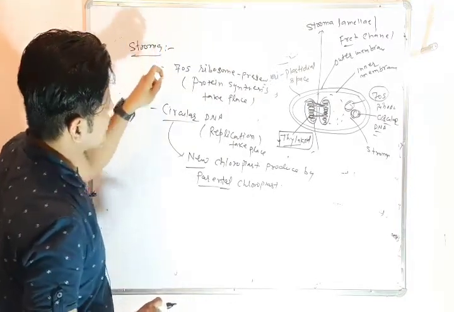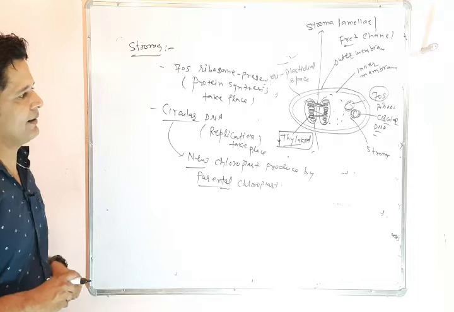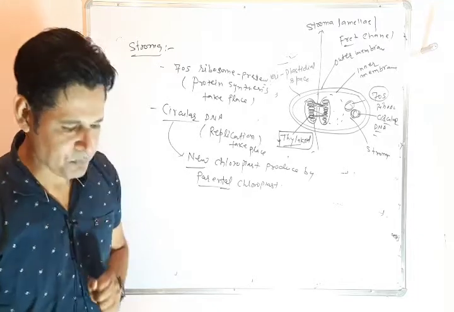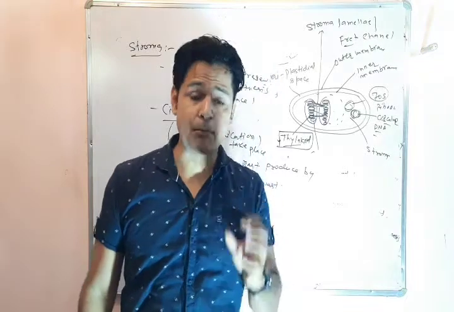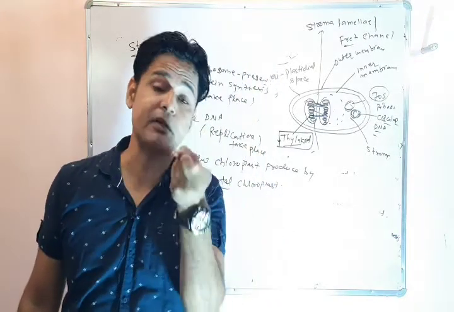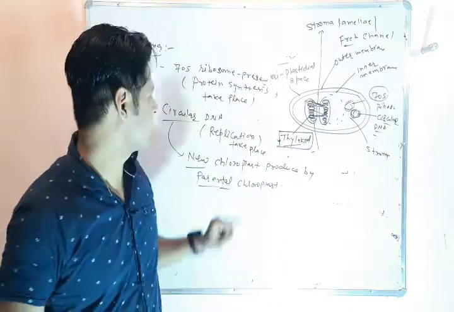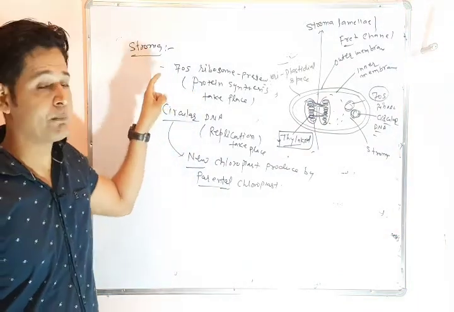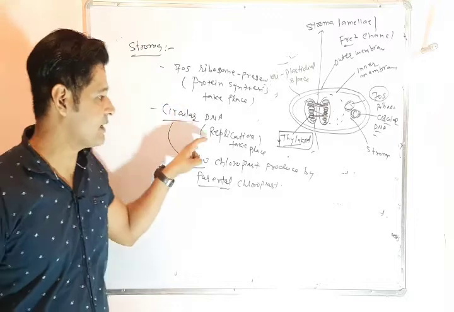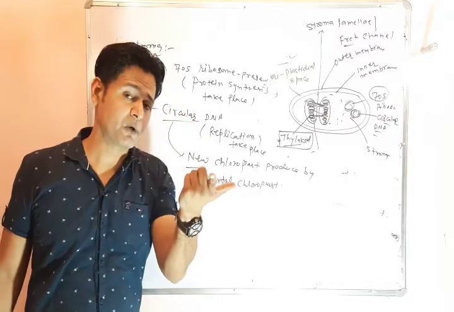Due to presence of 70S ribosome and DNA, we can say that the chloroplast is a prokaryotic cell which is present in eukaryotic cells, because the nature of ribosome of chloroplast is like prokaryotic cells and the nature of DNA is also like prokaryotic cells.